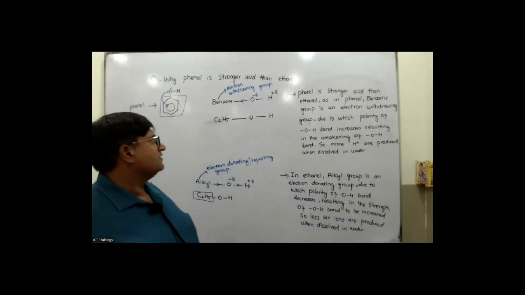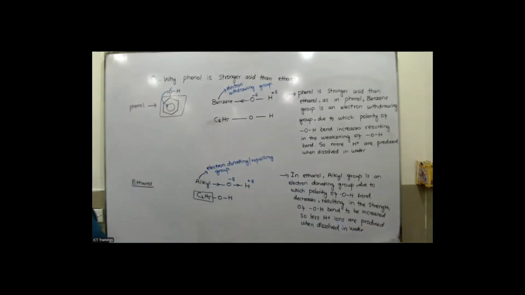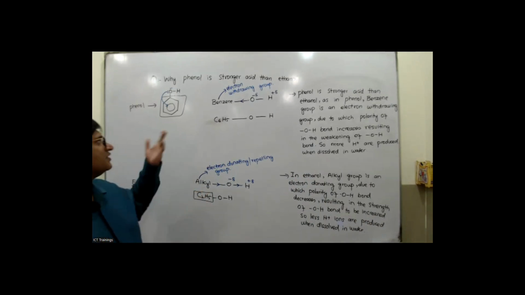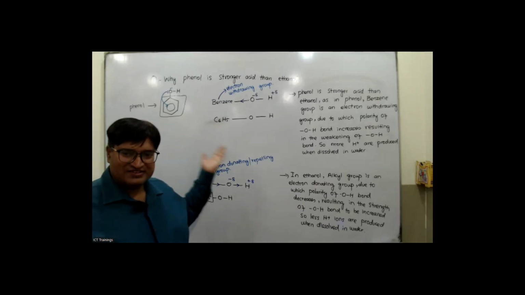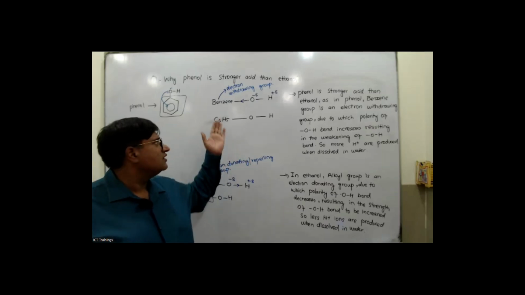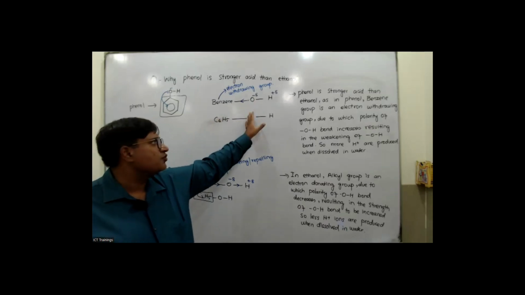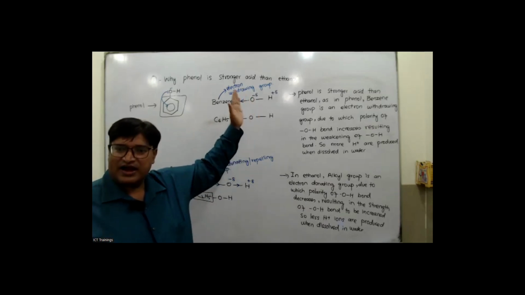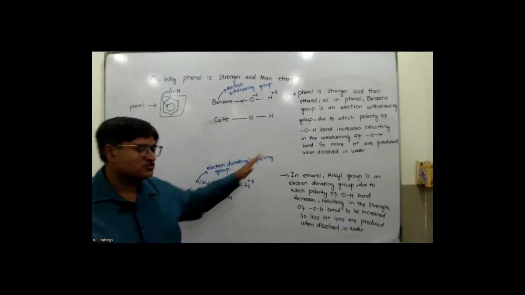Okay. So most of the time they are going to ask you this kind of question, that why phenol is a stronger acid than ethanol, and the reason I told you: phenol has got benzene group, which is electron withdrawing group, making the OH bond more polar, due to which the OH bond would become weak, producing more H positive ions.